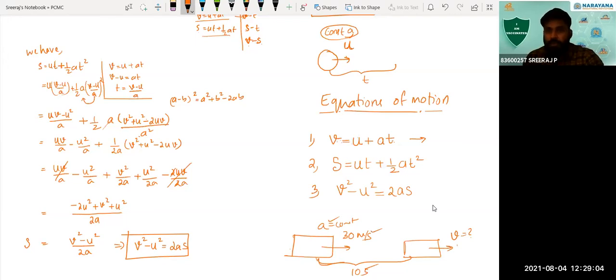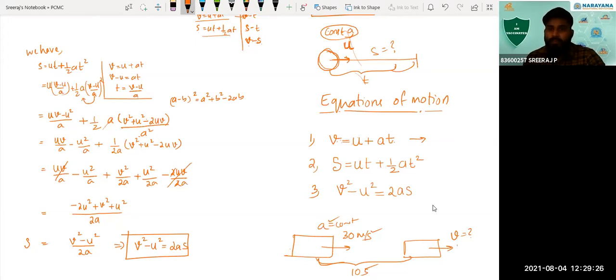The second point: a body which was moving initially with a velocity u is given a constant acceleration for a time t. So how much distance would it have covered during that time t? That is given by the second equation, s is equal to ut plus half at square.